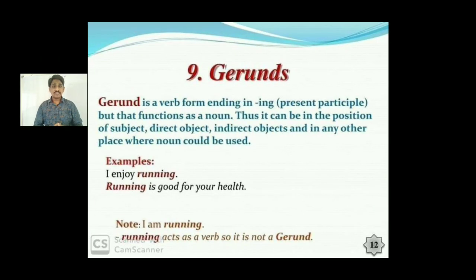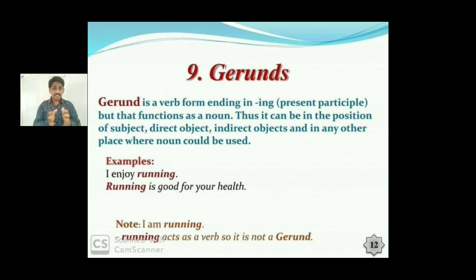Let's go to our ninth, that is gerund. It's pronounced as gerund. So a gerund is an ing form. Let me bring in one correction about what most learners of English think: that all words with ing forms are verbs. That's wrong.